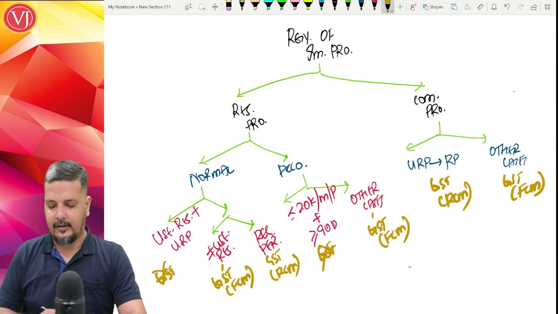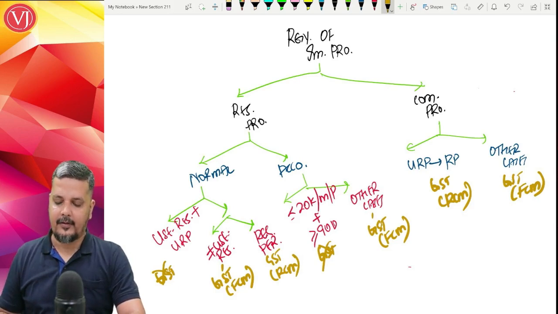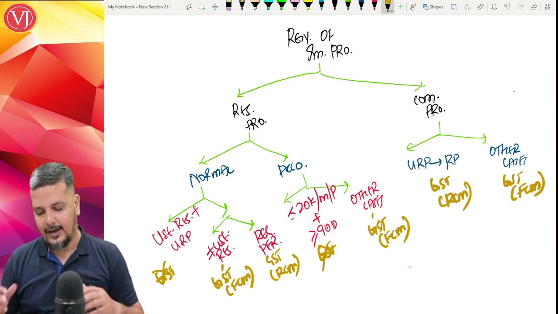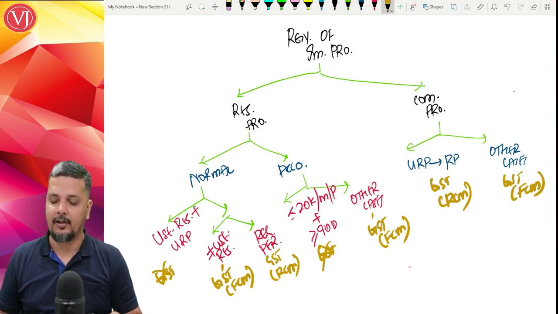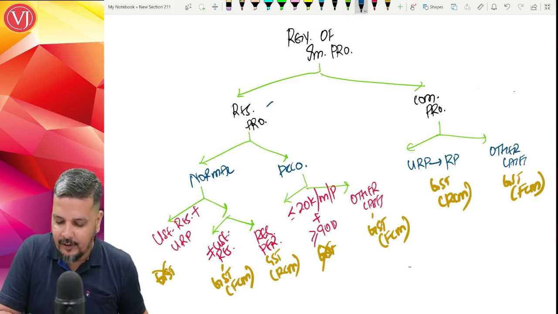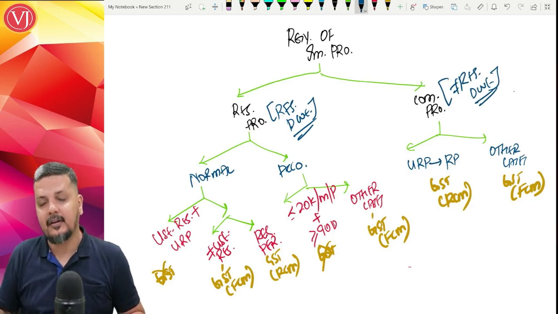Right. So this is the entire understanding of renting of immovable property, being a residential property and being a commercial property. This covers a lot about your exemption and FCM and RCM with respect to renting of residential dwelling and other than residential dwelling. Technically, it is never called renting of residential property, it is renting of immovable property which is a residential dwelling, and this is not a residential dwelling. So they use this particular language.